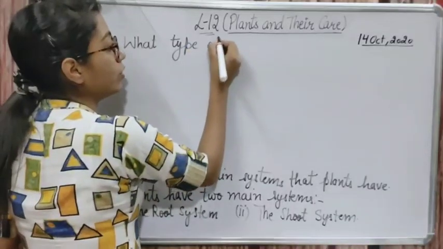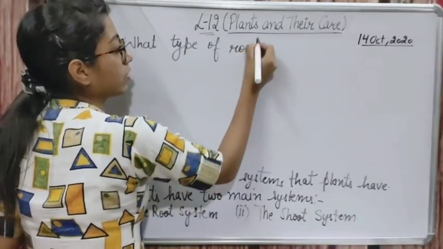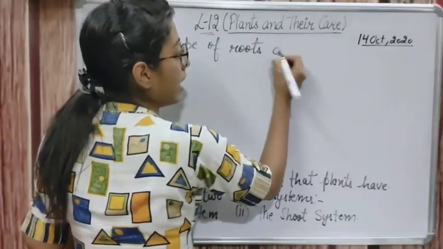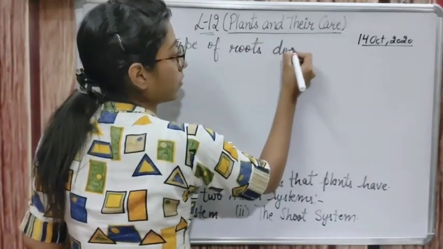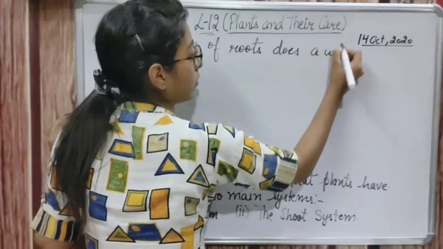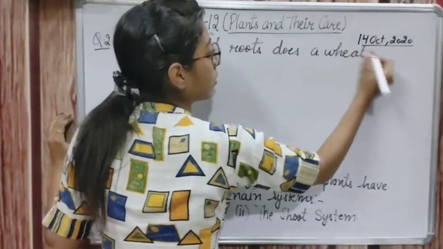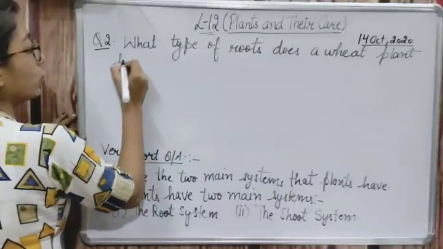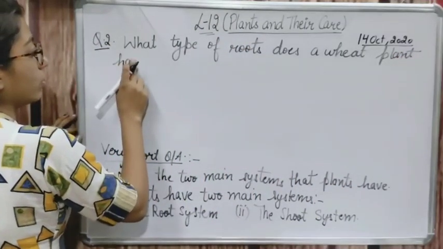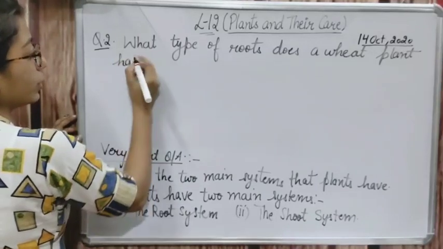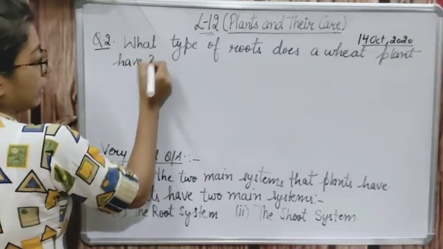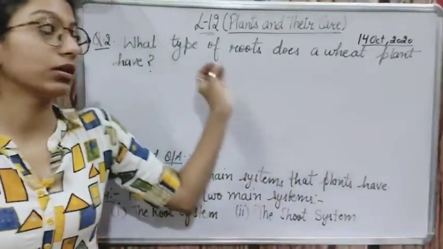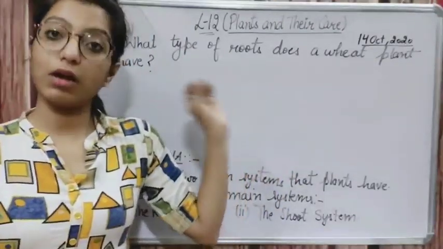As you all know, the examples I told you, the answer will be the same for maize plant, millet plant, grass plant.